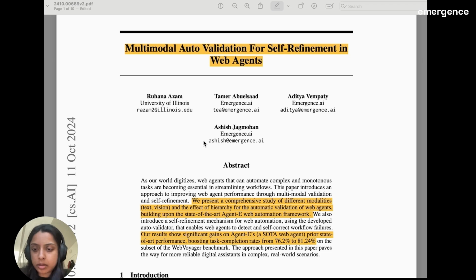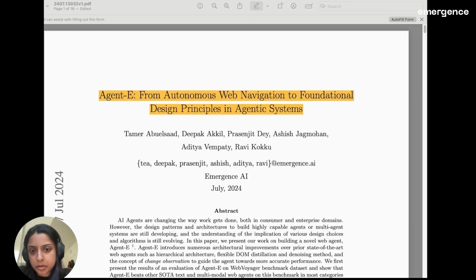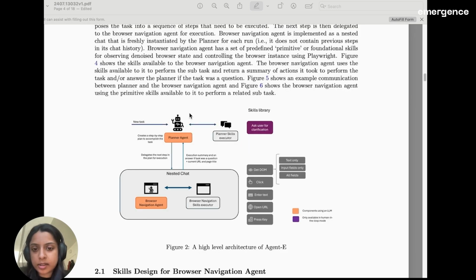on that as well. Before diving into those results, I'll briefly talk about this paper Agent E, which is what our agent is built on top of. Previously, Agent E had the state-of-the-art results on the Web Voyager dataset. This agent is a hierarchical system. The hierarchy consists of a high-level planner agent and a low-level planning agent.